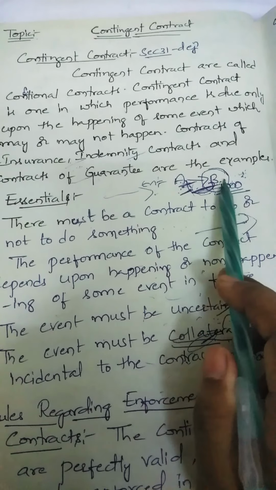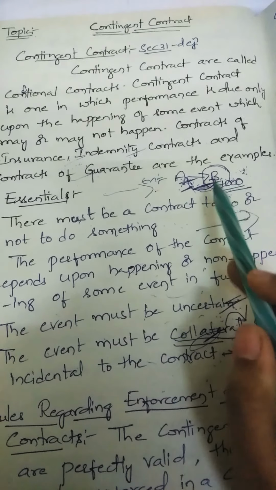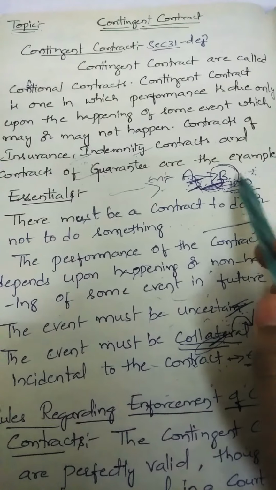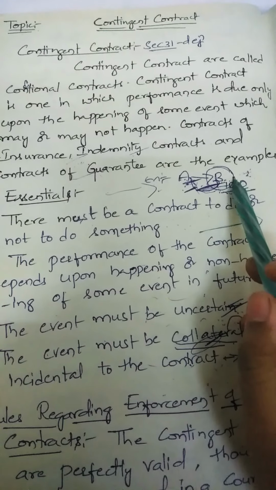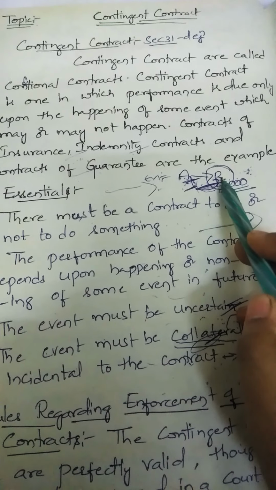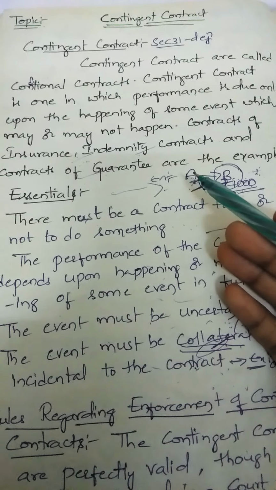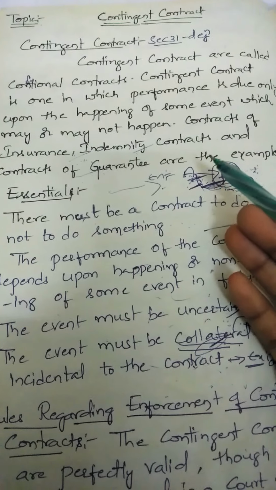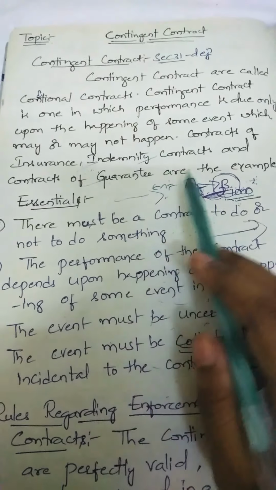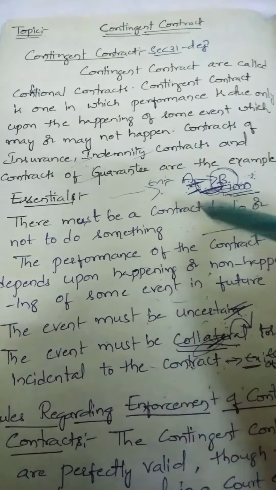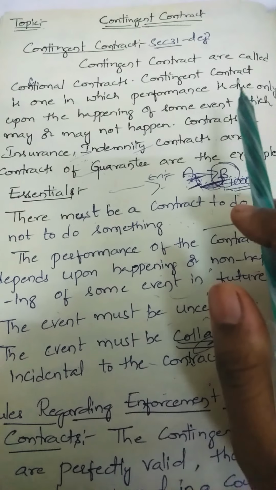There are two parties, A and B, who enter into a contract. A says to B, I will pay you 10,000 rupees if today it rains. If today rainfall occurs in our area, I will pay you. Here, the falling of rain is an uncertain event. Even a weather forecast may go wrong. The falling of rain is not a definite thing, right? No one can clearly say that today it will rain. So the falling of rain is an uncertain event.